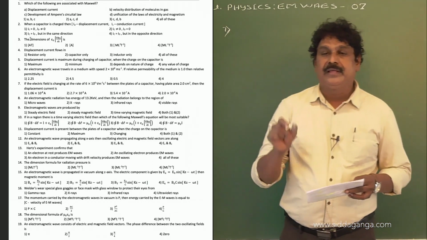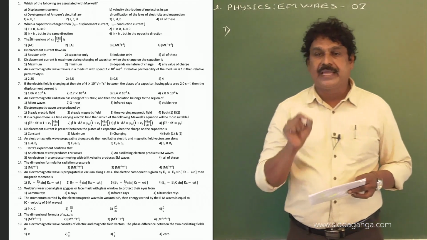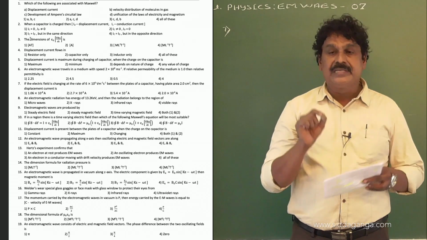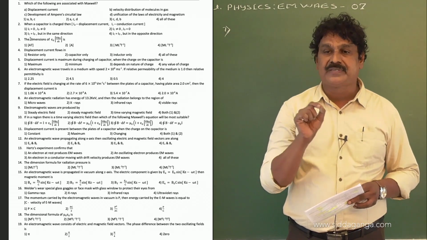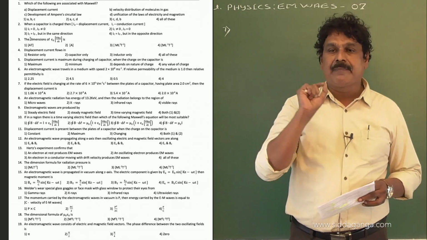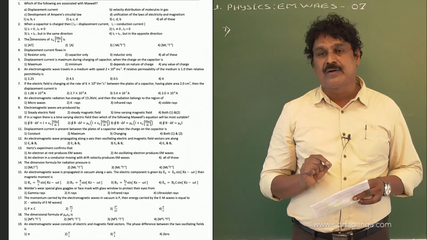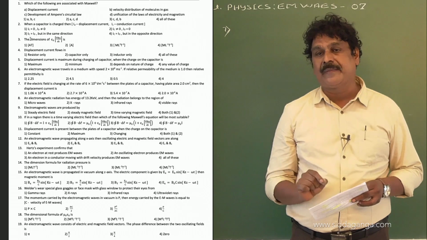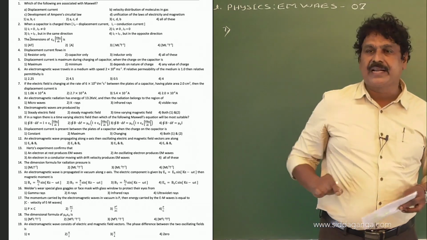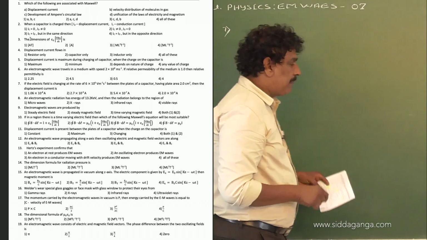That means the electric field inside a charging capacitor is changing at the rate of 6 into 10 raised to the power of 6 volt per meter per second, and the capacitor has the plate area 2.0 centimeter square. We need to find what is the displacement current induced in the capacitor.